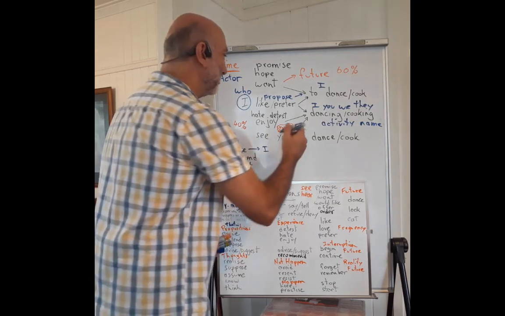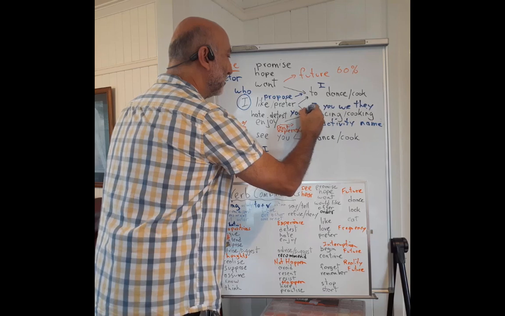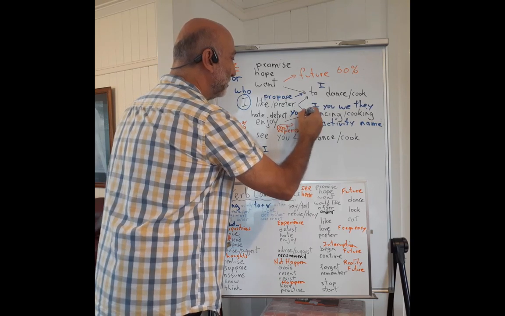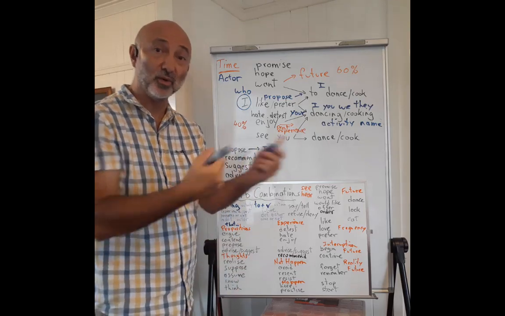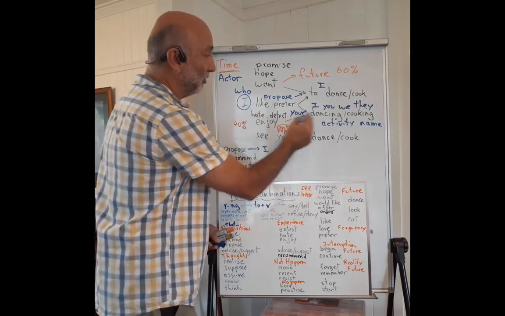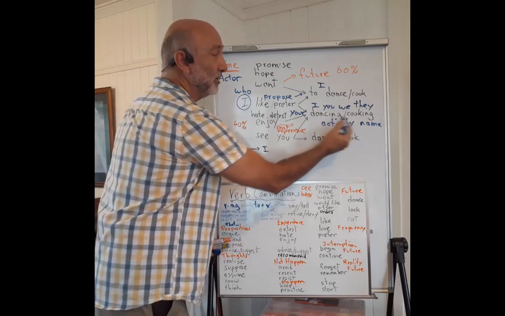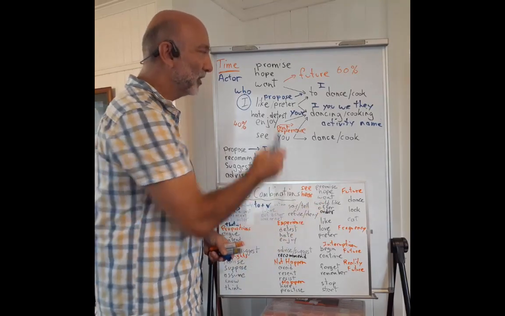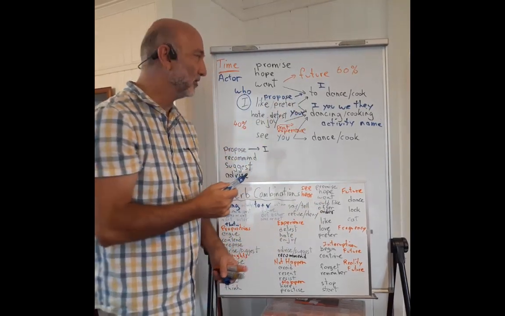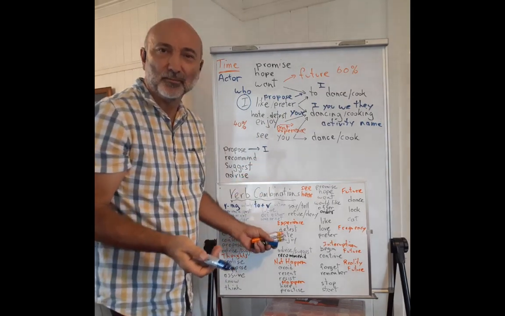So we can do this, for example. Possessive: your, or her, or his. I like your dancing, I like your cooking, because this is the name of an activity. Somebody else is doing it maybe. But I can't do that with the infinitive. I like your to dance. That doesn't work.